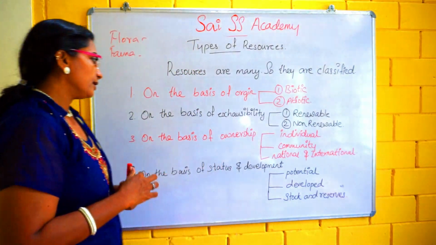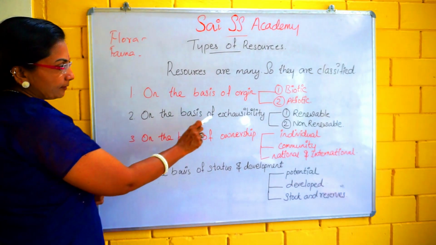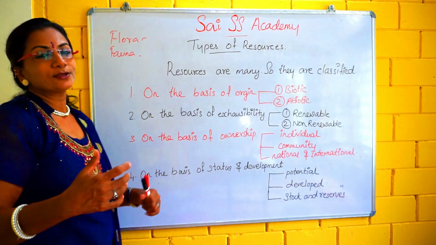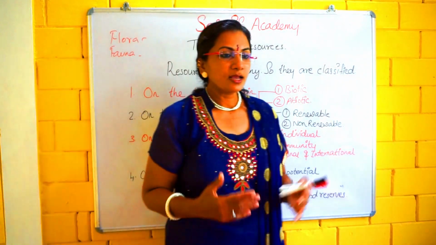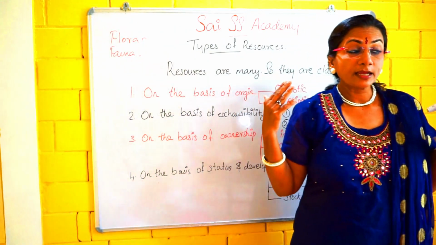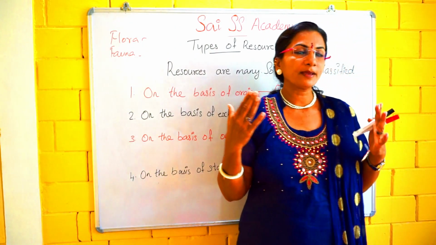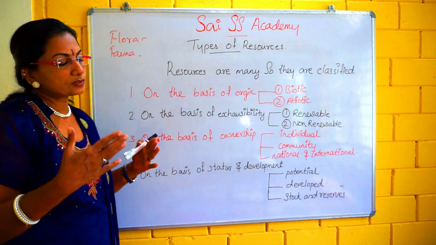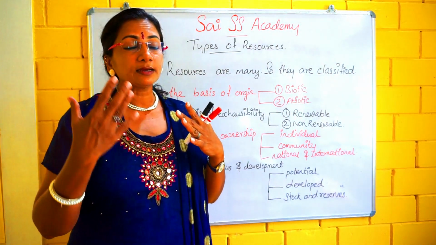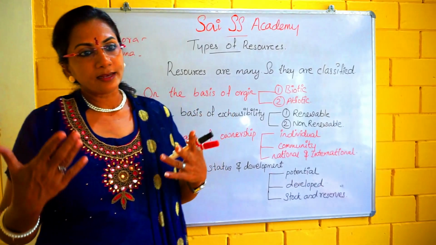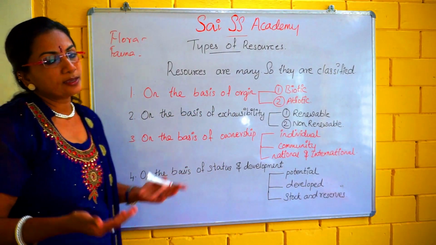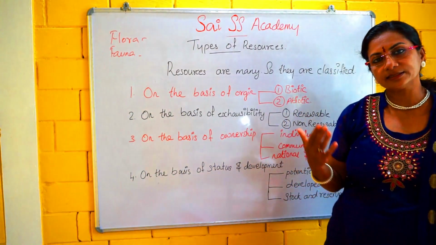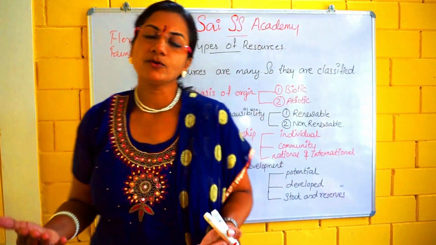Got it, children? Next I am going to explain on the basis of accessibility. The resources are divided into renewable and non-renewable. A renewable resource is a resource which can be renewed or reproduced by physical, chemical or mechanical processes. That means these resources will get renewed by physical, chemical and mechanical processes. For example, solar energy, wind energy, water, etc. all come under the renewable resources.